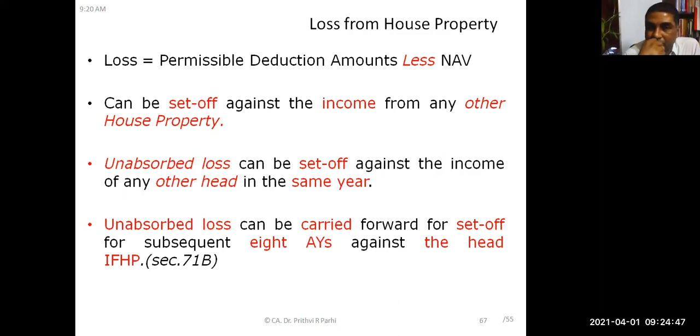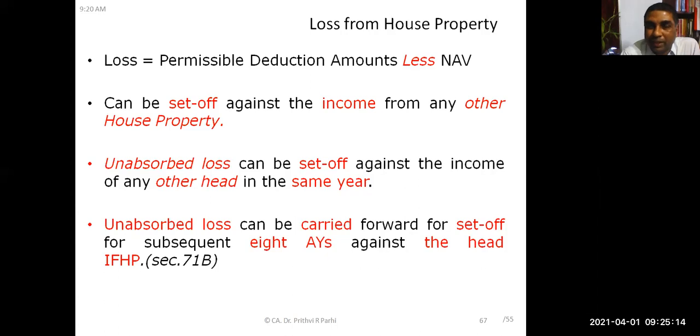Did you understand this? Yes, sir. What is the overall situation? One house property, there is a loss of 1 lakh rupees. Other house property, there is a profit of 80,000.